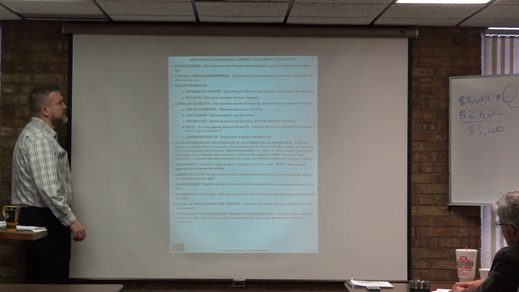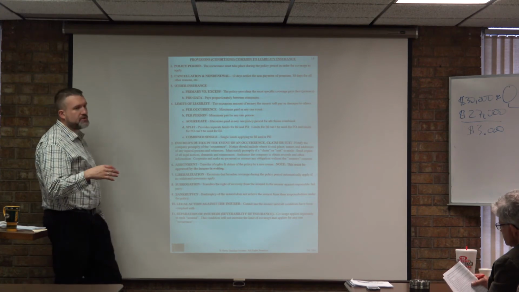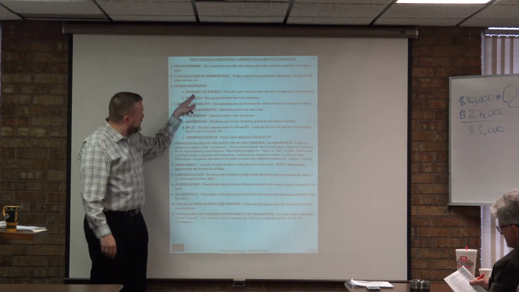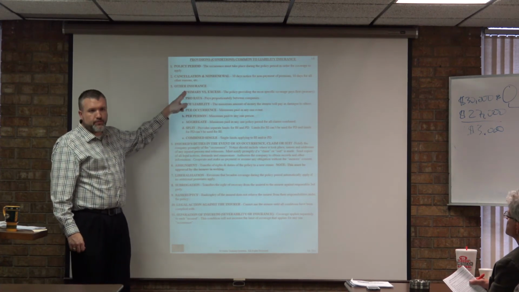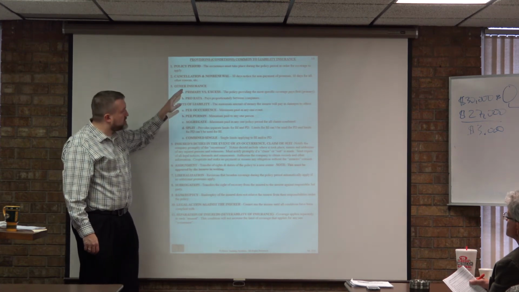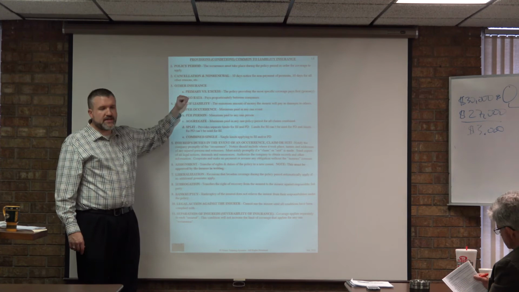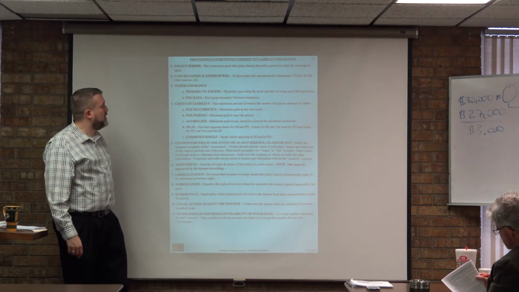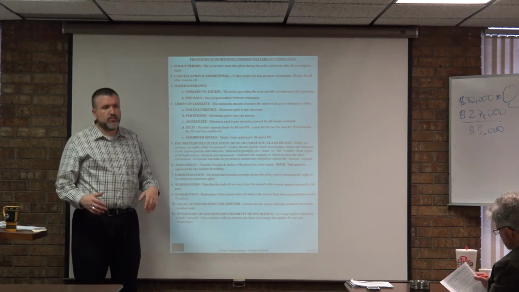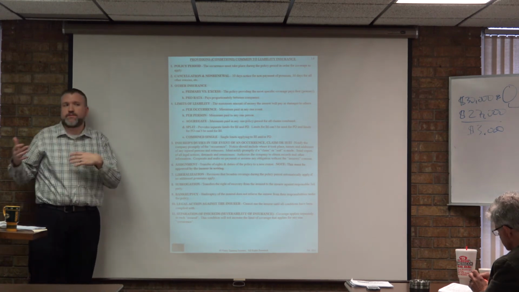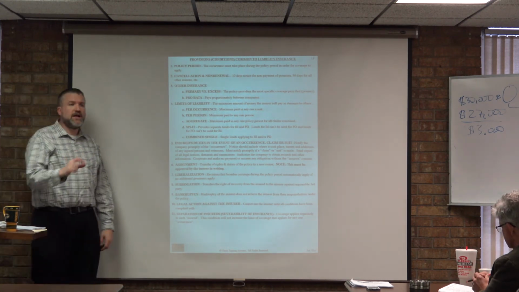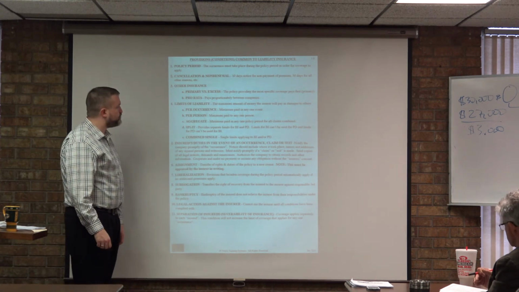Other insurance. Remember, if there's two liability policies trying to cover the same kind of loss, one has to pay out first, right? That would be primary. That would be the one that's providing more specific coverage. And then the one that would pay secondary or second would be excess. Or if there's two of them that want to share proportionately, they can. 60% of the loss, 40% of the loss, right? As long as it only pays up to 100%.